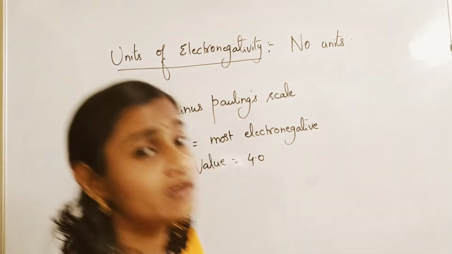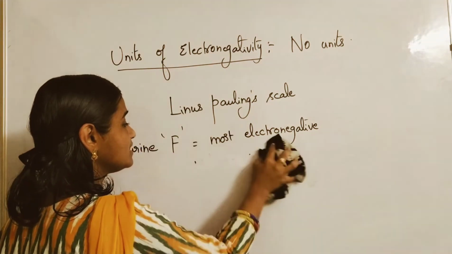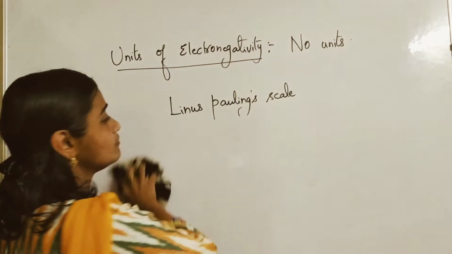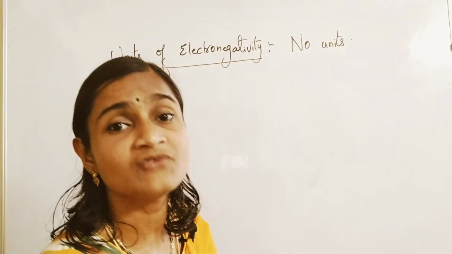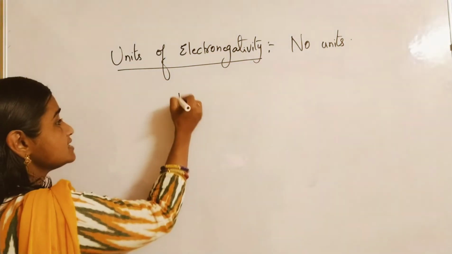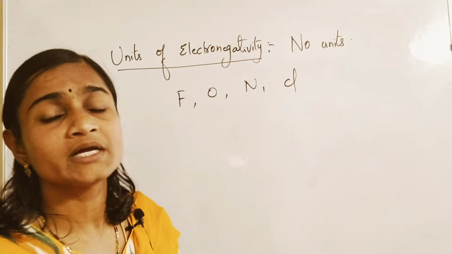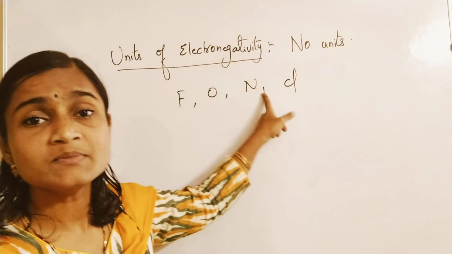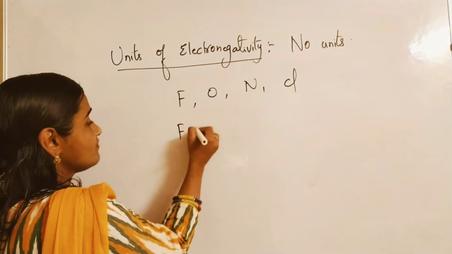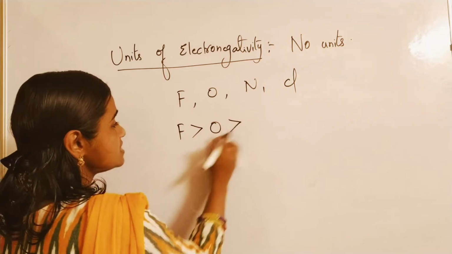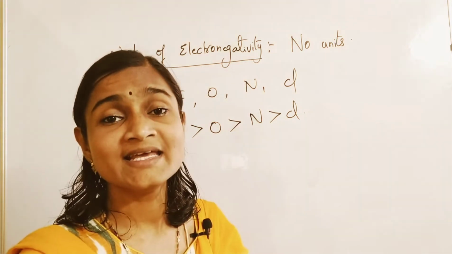After fluorine, next is oxygen. You have to remember this order. The most electronegative elements you have to remember in the order FONCl. What is this? F, fluorine, the most electronegative. Then comes oxygen, then nitrogen, and then chlorine. Highest electronegativity is for fluorine, then oxygen, then nitrogen, then chlorine. This is according to Linus Pauling.